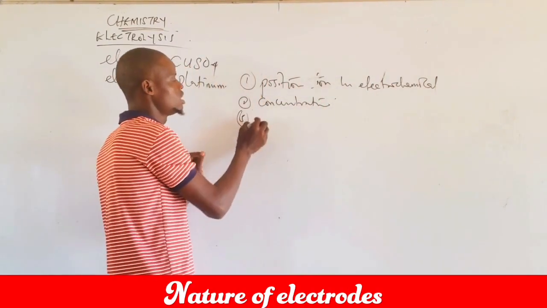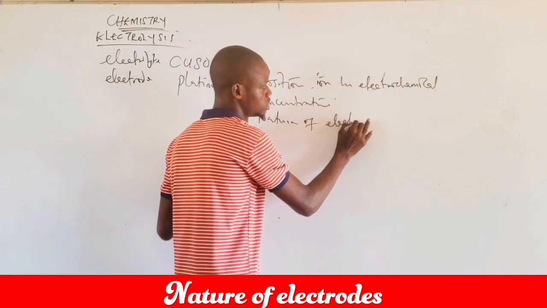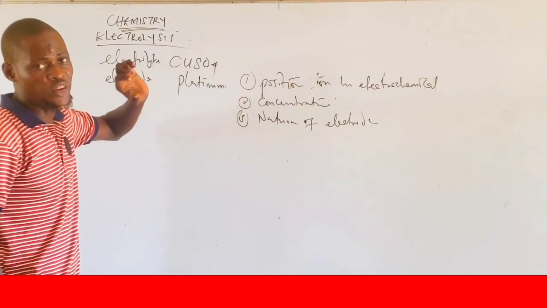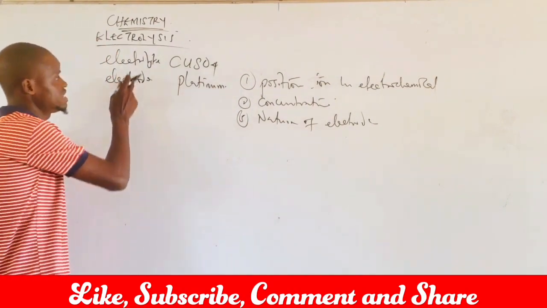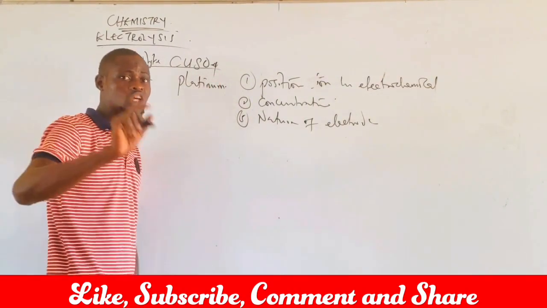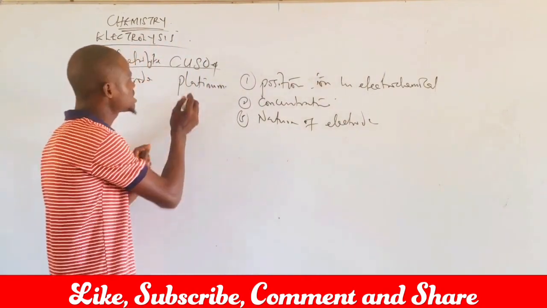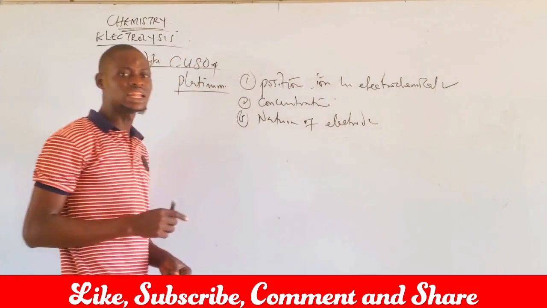And number 3 is the nature of the electrode. These are the 3 factors that affect the discharge of ions. But in the electrolysis of copper sulfate, the only factor that can be considered, because platinum electrode is used, is the position of the ion in the electrochemical series.